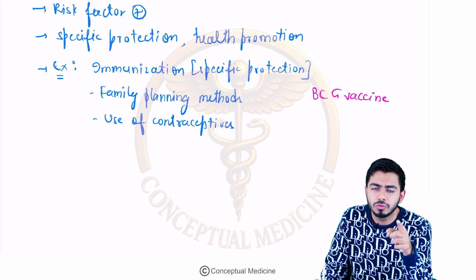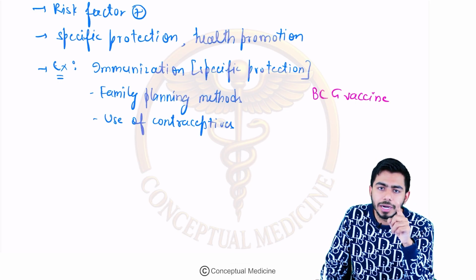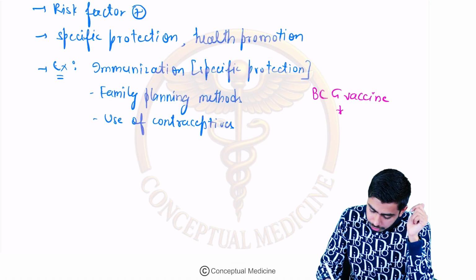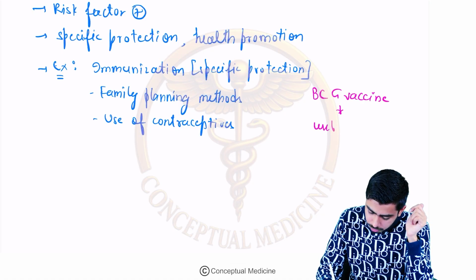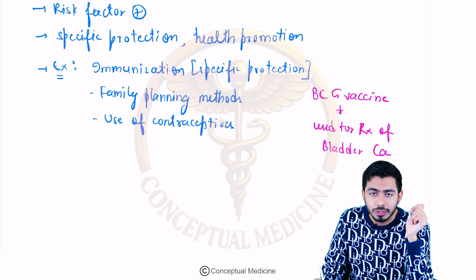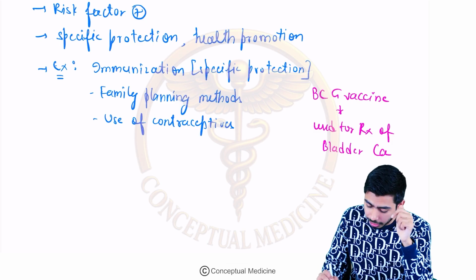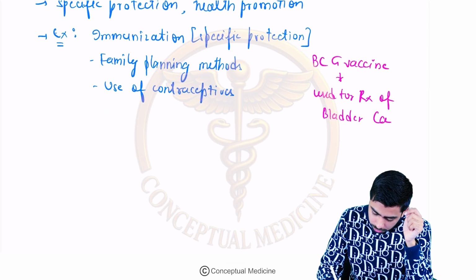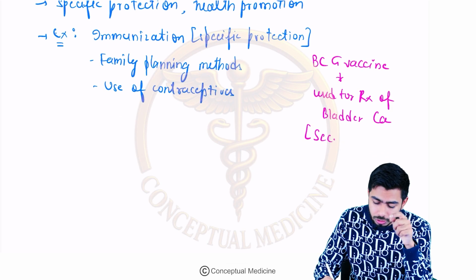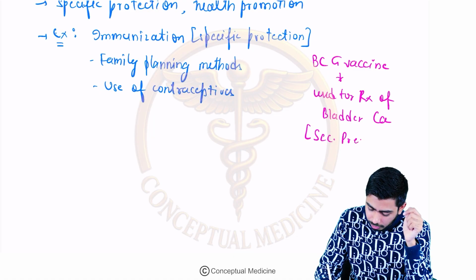BCG vaccine is used for treatment of bladder carcinoma, guys. Bladder carcinoma, right? So here the disease is already present. Which level of prevention is this? Secondary level of prevention. So that's why this became the tricky question. This is the secondary level of prevention.